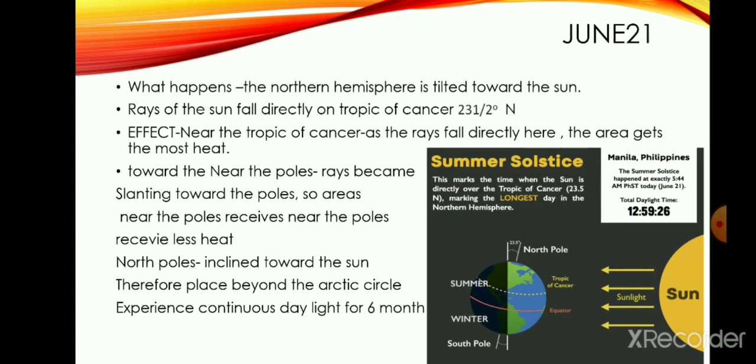Let us talk about June 21. On June 21, what happens? The northern hemisphere is tilted towards the sun, and the sun's rays fall directly on the Tropic of Cancer, and the region lying near the tropic receives more heat as compared to the areas near the pole where the rays are slanting.